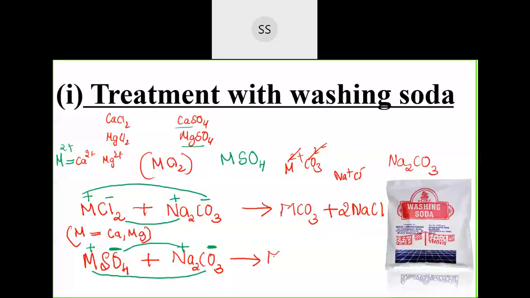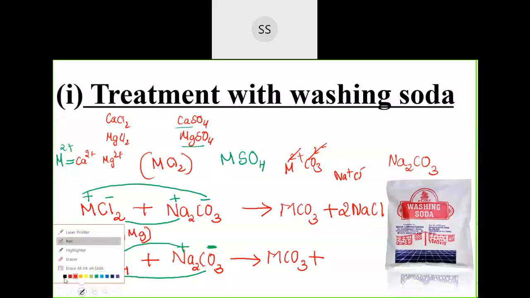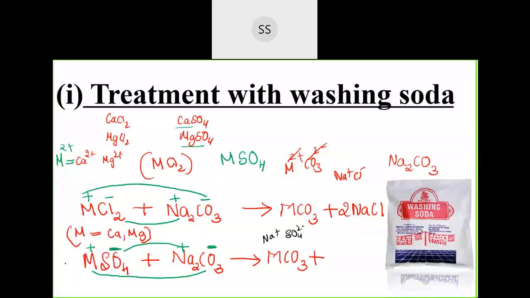So I'll get MCO3 plus sodium in plus 1 state, and sulfate is SO4 2 minus. So the salt which you are going to write will be Na2SO4. And it's balanced. It's a correct equation, following the first treatment which we have done.